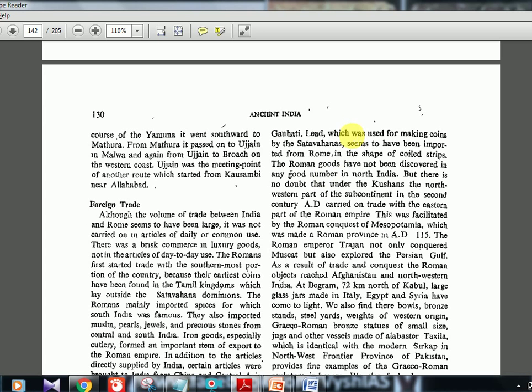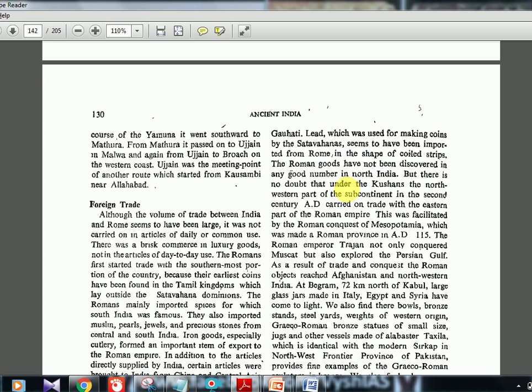Lead, which was used for making coins by the Satavahanas, seems to have been imported from Rome. So the lead which was used for making the coins was imported from Rome. Only then did they make coins, the Satavahana kings. The Roman goods have not been discovered in any good number in North India. So in North India there are not many examples. Only in South India, the Deccan regions and the Chola, Chera, Pandya and all, a lot of Roman related items are found.